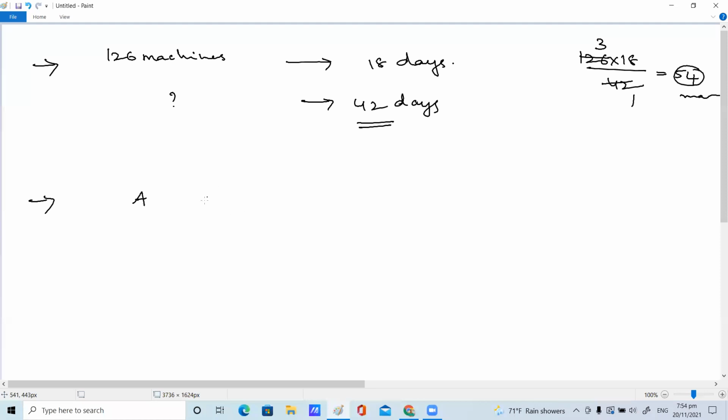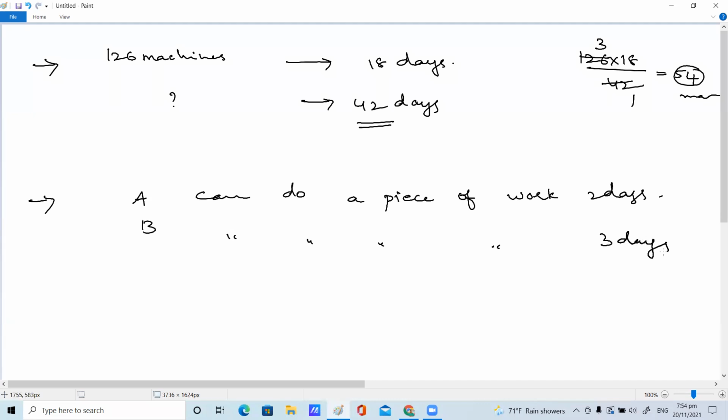A can do a piece of work in 2 days, and B can do it in 3 days. How long will it take to finish it if they work together? If they work together...